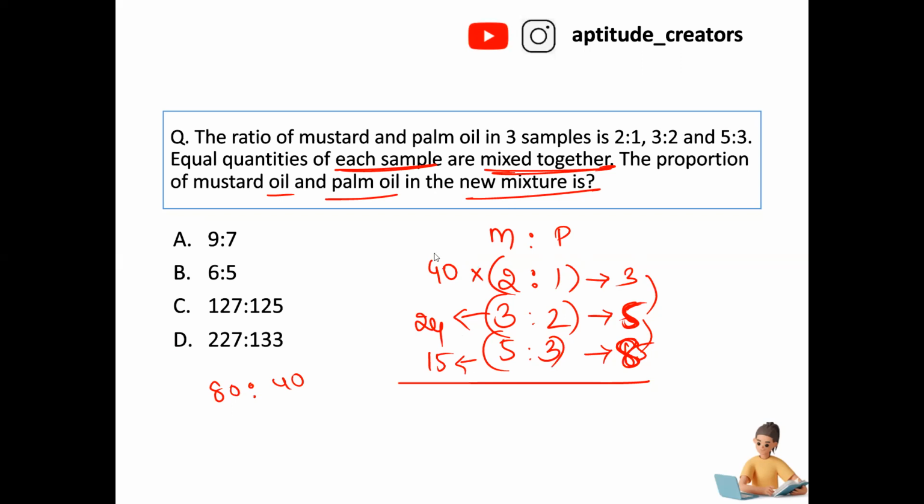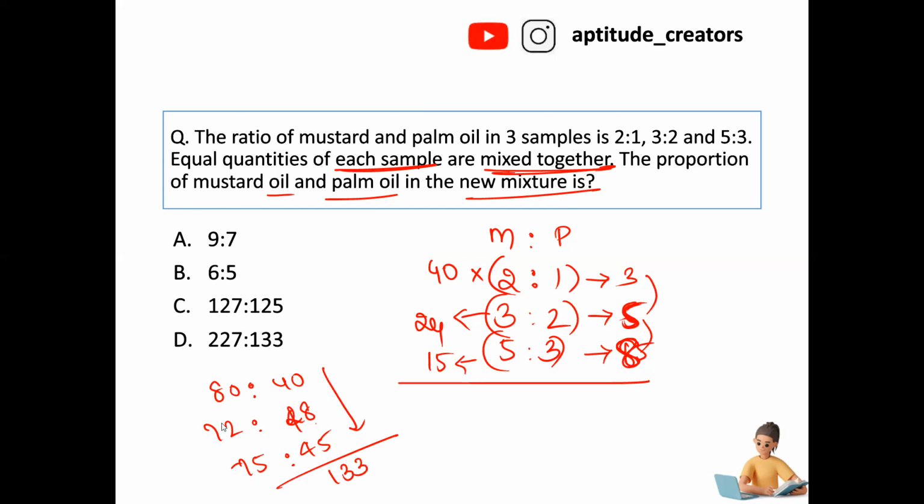Correct? 72. Now what about this? 24 into 2 is equal to 48. 75. 15 into 3 is equal to 45. 75 and 45. Now what is the total here? 40 plus 48 plus 45. It is giving the result as 133.